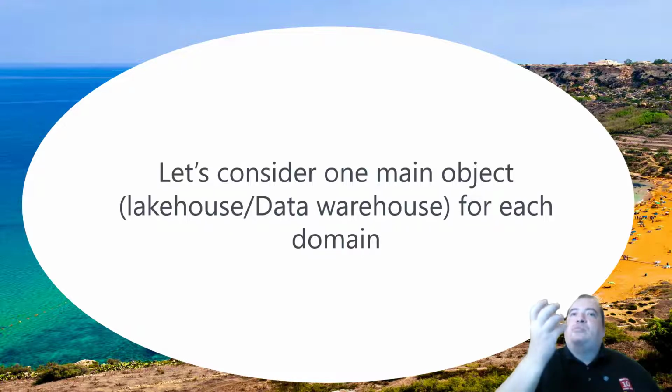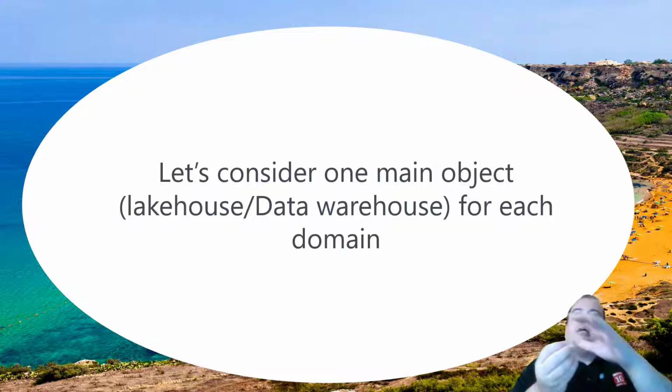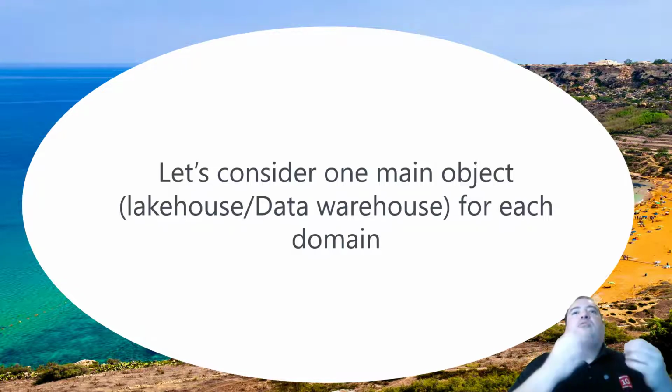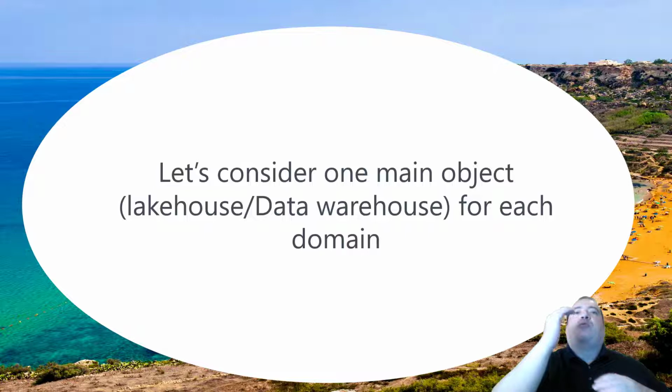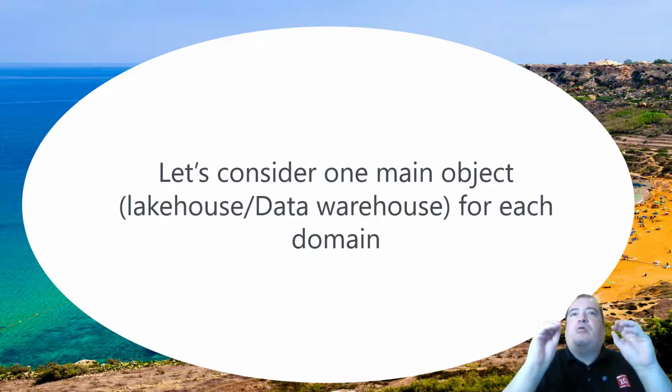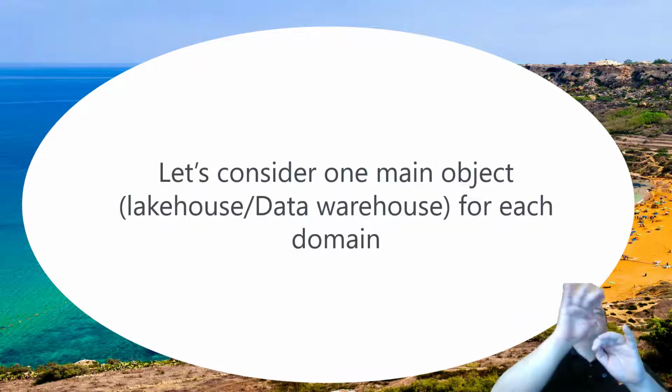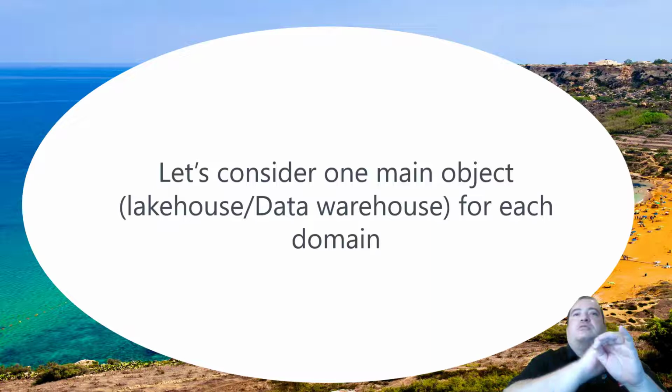The same with the data warehouse if we decide to work with a data warehouse, a custom database if we are working with real-time data, and so on. So we have some main objects and other surrounding objects to them.